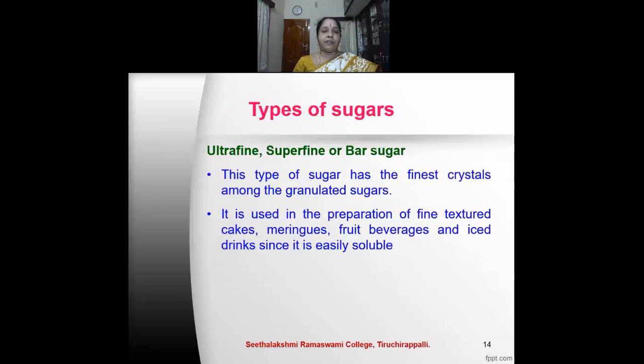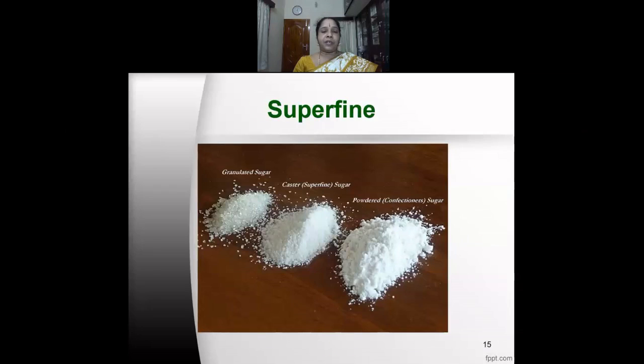Next, we have the ultrafine, superfine, or bar sugar. This type of sugar has the finest crystals among the granulated sugars. It is used in the preparation of fine textured cakes, meringues, fruit beverages, and iced drinks since it is easily soluble. We have the granulated sugar, superfine sugar, and confectioner sugar, and they can also be available in the form of cubes.